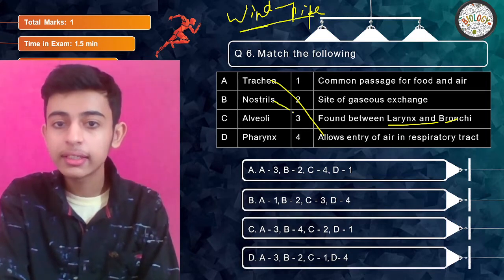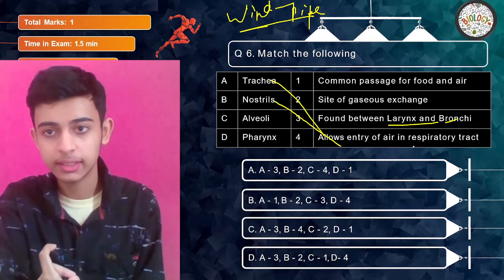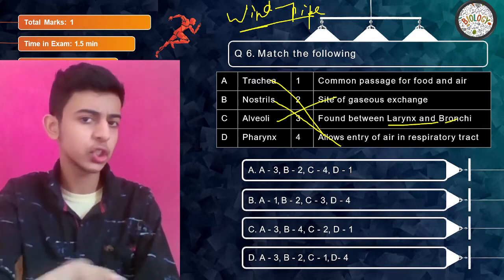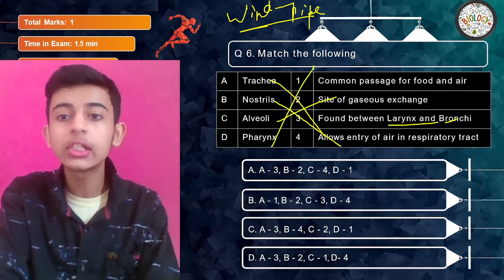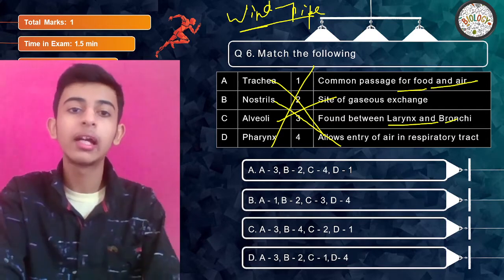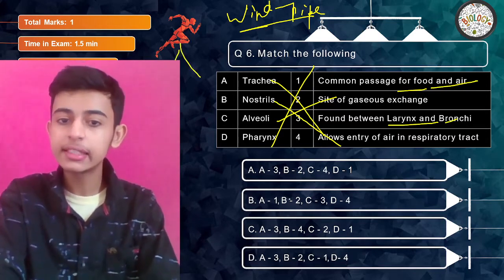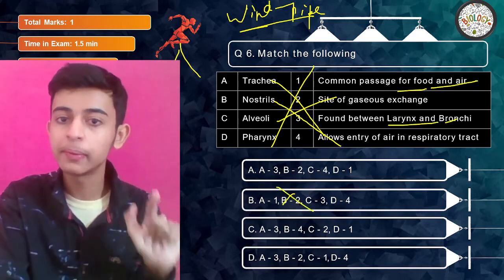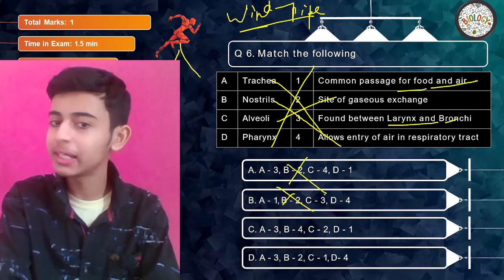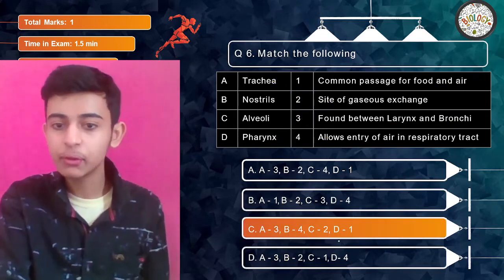Nostrils are something which allow the entry of air in the respiratory tract. Alveoli is the site of gaseous exchange, where gaseous exchange takes place, and pharynx is the common passage for food and air, which then divides into esophagus and trachea. So one should be 3. If one is 3, then B gets eliminated. B should be 4. And here B is 2, eliminated, so the answer becomes C. A is 3, B is 4, C is 2, D is 1.